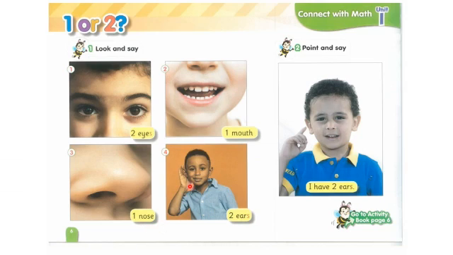Okay, and can you see this boy's ears here? How many ears does this boy have? He has 1, 2. He has 2 ears, right? Okay, the second exercise here says point and say. What is this boy saying here? He's saying, I have 2 ears. All right, next page.